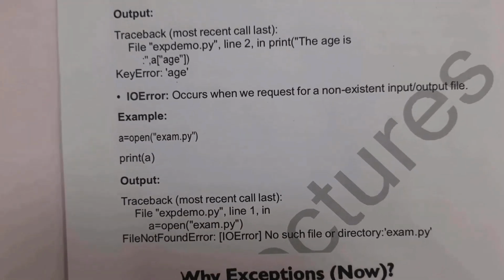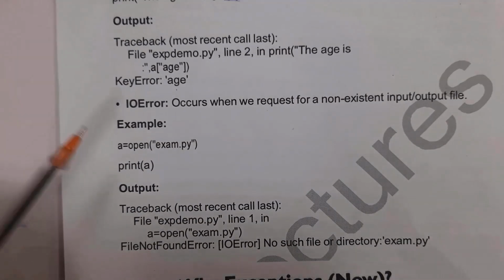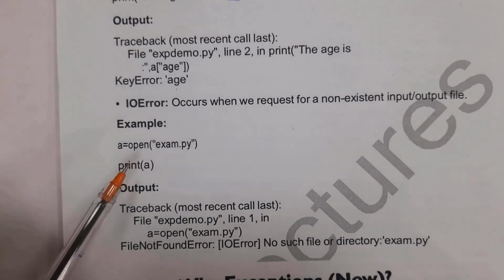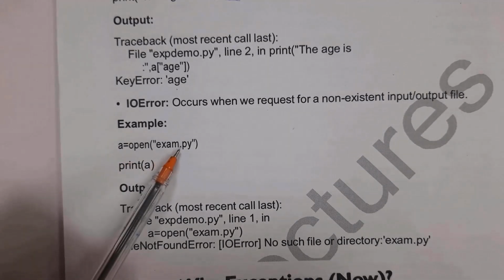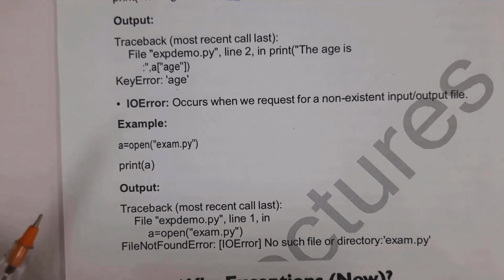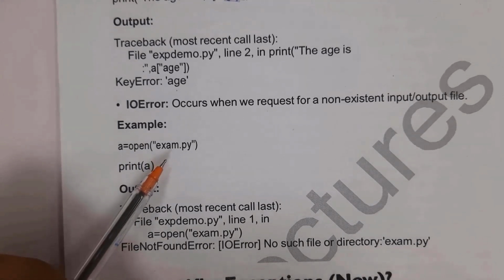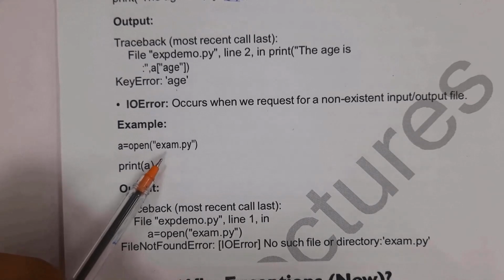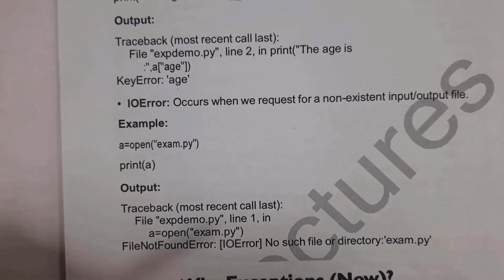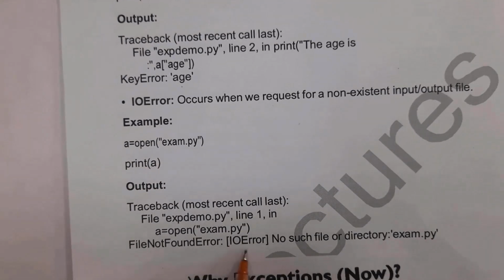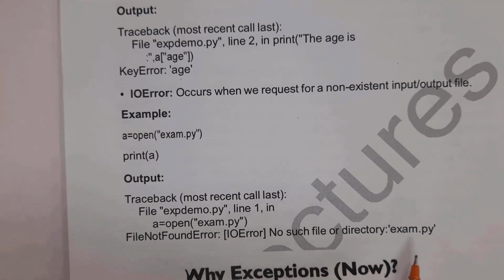Next I will explain IO error. IO is nothing but input and output. For example, here I wrote a equal to open. I want to open one file, and that file name is exam.py. Whenever I write here print a, if this file is not present in my system, then it will display IO error. Yes, this file is not present in my system, so I get the output IO error, that is, file not found, IOError: no such file or directory exam.py.